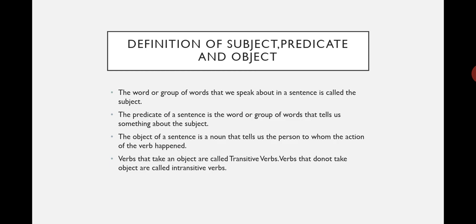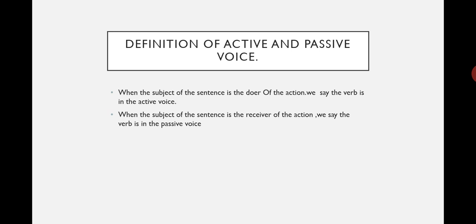Let me now say, Alao Sheikh plays football. After that plays, there is a football there, which is the noun, which is also the object of the sentence. In this case, that plays takes an object, so it is going to be a transitive verb. So verbs that take an object are called transitive verbs, and the one that does not take an object at all is called an intransitive verb. Let's go deeply to identify one or two things to be done there.